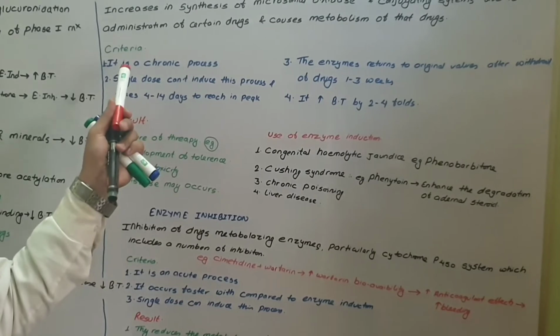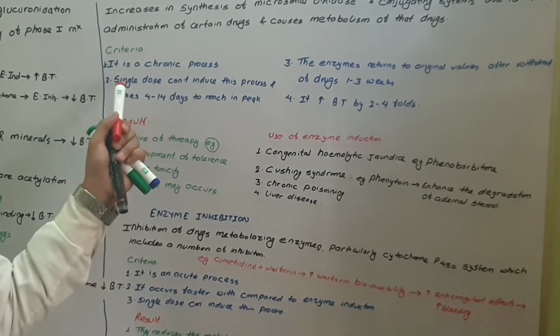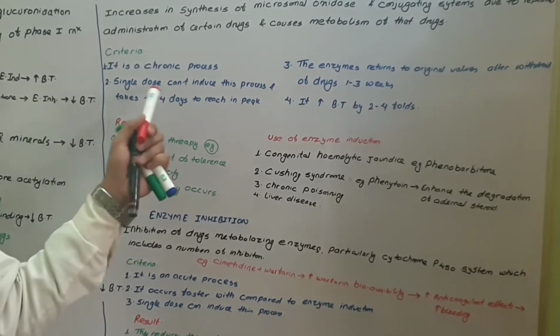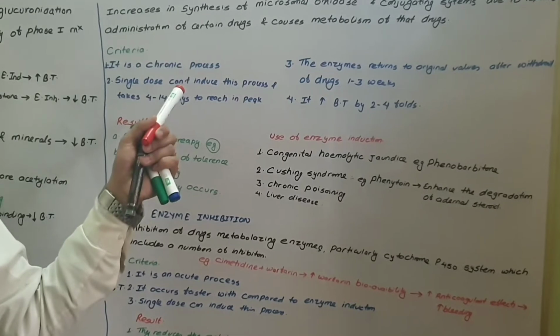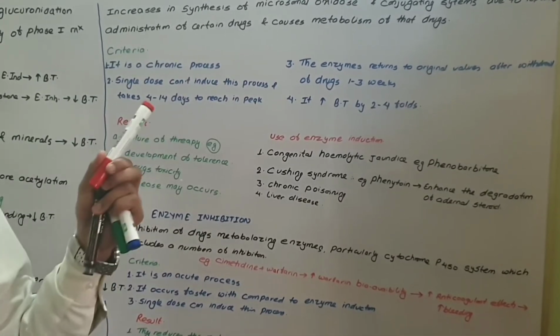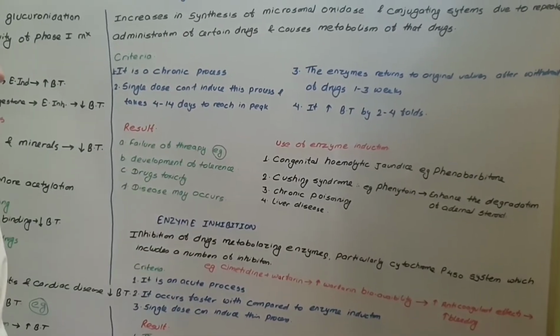Now, there are some criteria of enzyme induction. One, it is a chronic process. Enzyme induction doesn't occur by a single dose. The minimum time it takes for enzyme induction is 4 to 14 days.